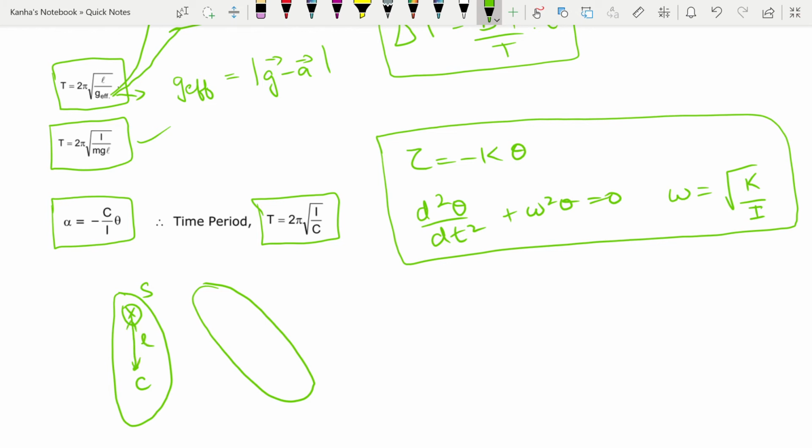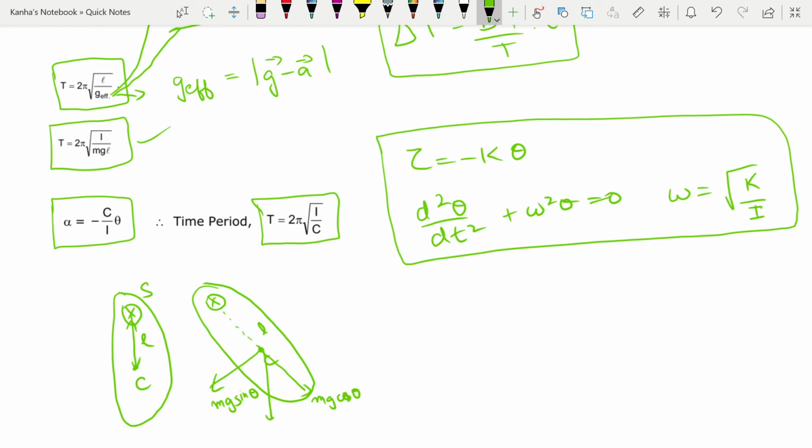So when I oscillate it about this axis, what will I get? This length is L. There are two forces acting on it, mg sine theta, and another force, mg cos theta.